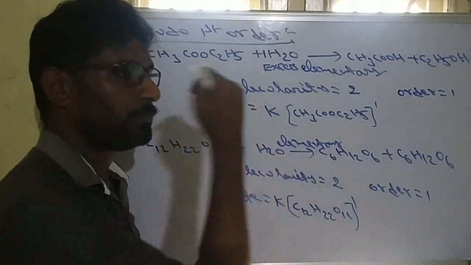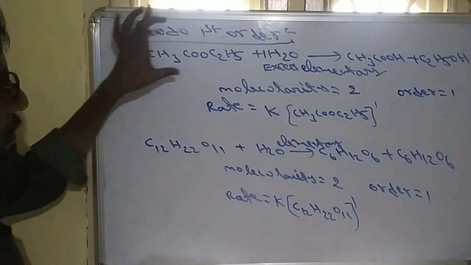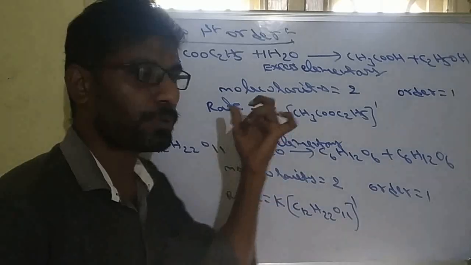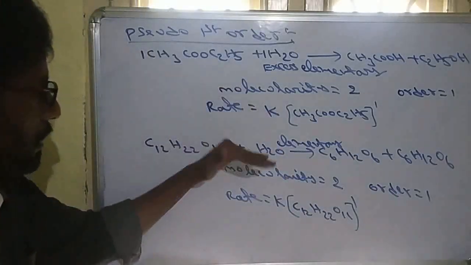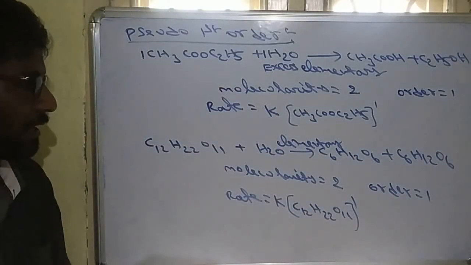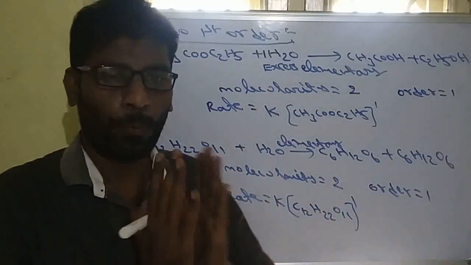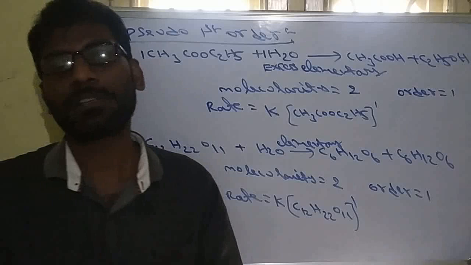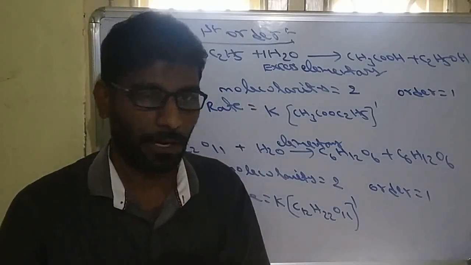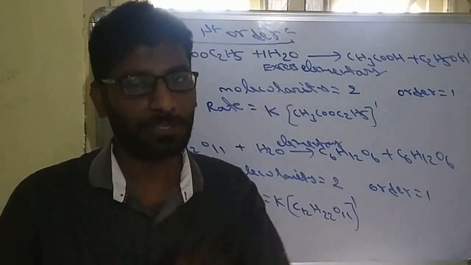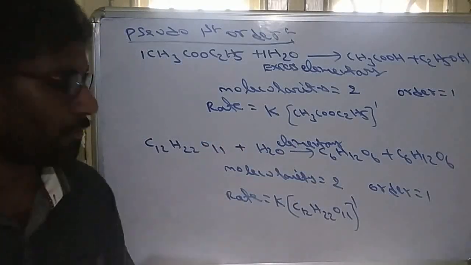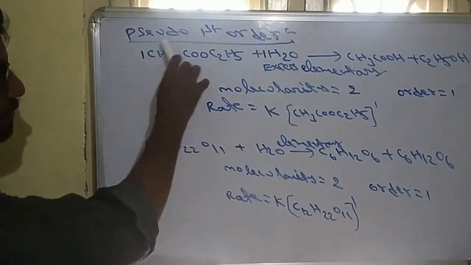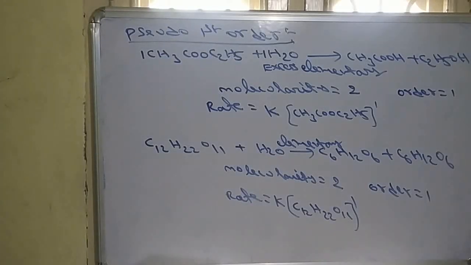So these 2 are the main examples: hydrolysis of ester in acid medium, and also hydrolysis of sucrose in acid medium. These 2 are important examples of pseudo first order reactions. Just a simple definition: whenever one of the reagents is present in excess amount, it does not change the rate. So the order with respect to that excess reagent will be 0. That's why order will be 1 but molecularity will be 2. Such reactions are called pseudo first order reactions.